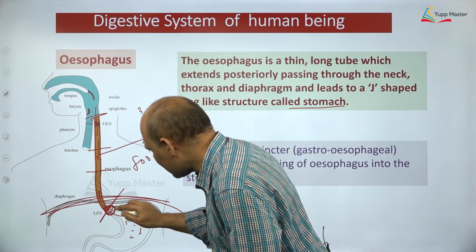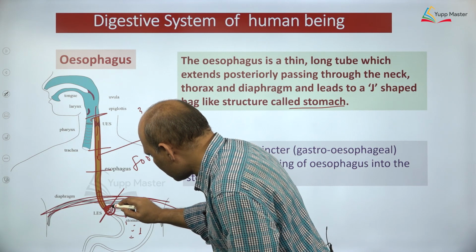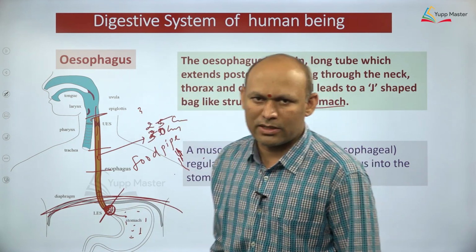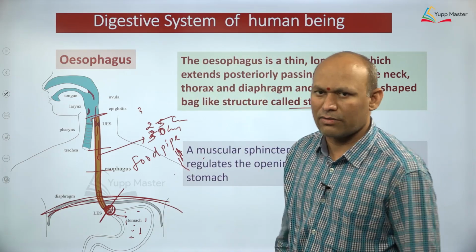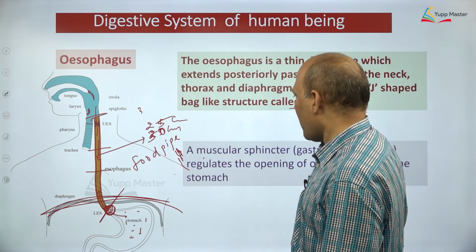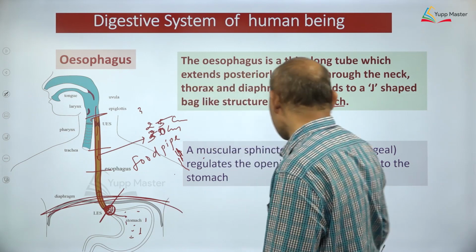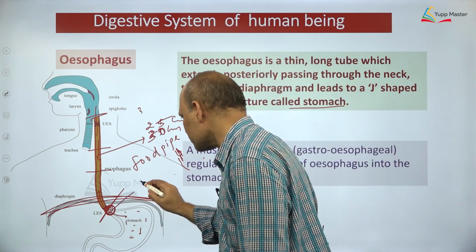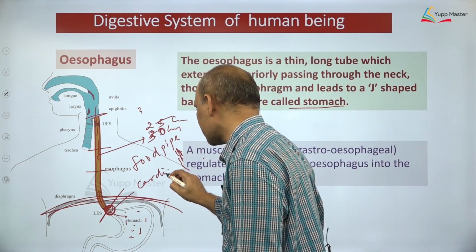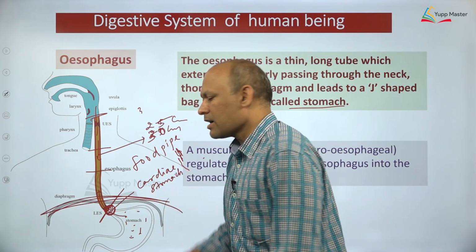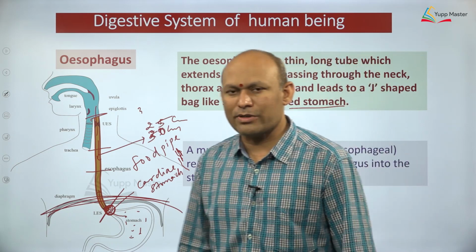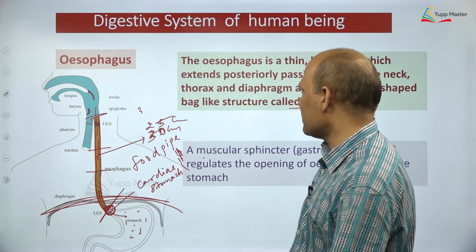To prevent that, the opening of the esophagus into the stomach is guarded by the sphincter. So that prevents regurgitation of the food, most important. And this sphincter is called the cardiac sphincter, dear students. We will discuss the cardiac sphincter subsequently in detail, so you need not worry. I hope you understood how simple it is.